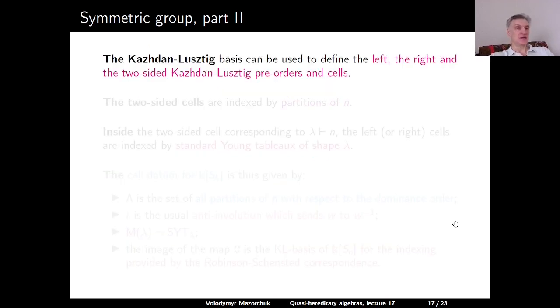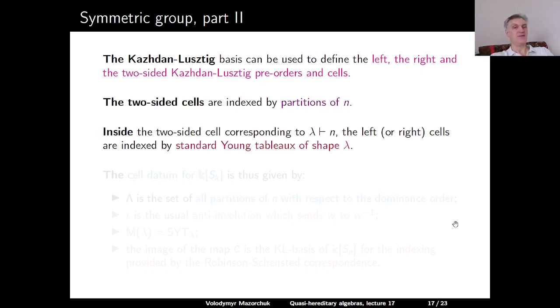So we can use the Kazhdan-Lusztig basis to define the so-called left, right, and two-sided Kazhdan-Lusztig preorders and cells. And the two-sided Kazhdan-Lusztig cells are indexed by partitions of n. And if we fix a partition lambda of n, then the left and right cells inside the corresponding two-sided cell are indexed by the standard Young tableaux of shape lambda.